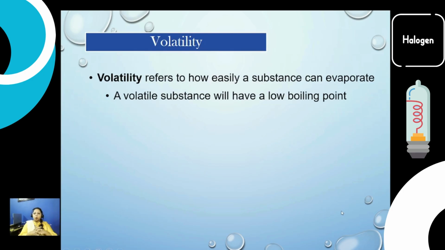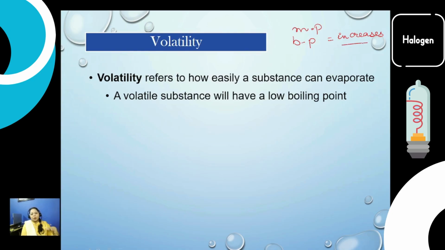Let's talk about the volatility. As we are moving from gas to solid, what about volatility? Definitely if we are moving down the group, as the state changes, the melting point and boiling point also increase down the group, because gases have low melting and boiling points, while solids have higher melting and boiling points.